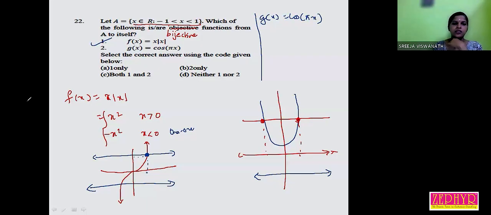Check with the graph. You can use the graph of cos x. Listen. 1-1 and onto.